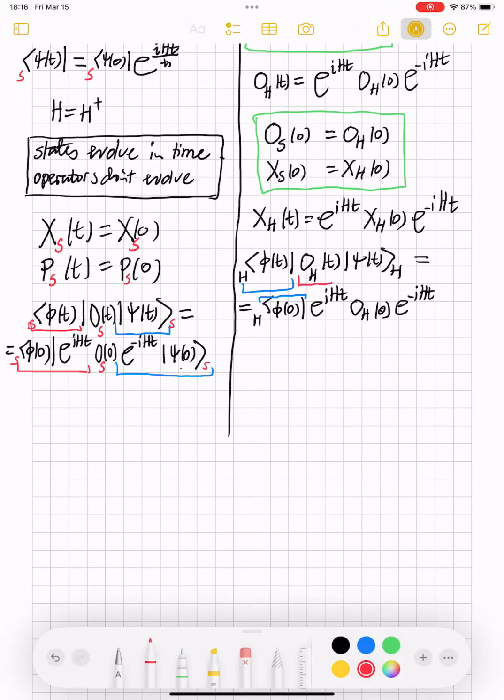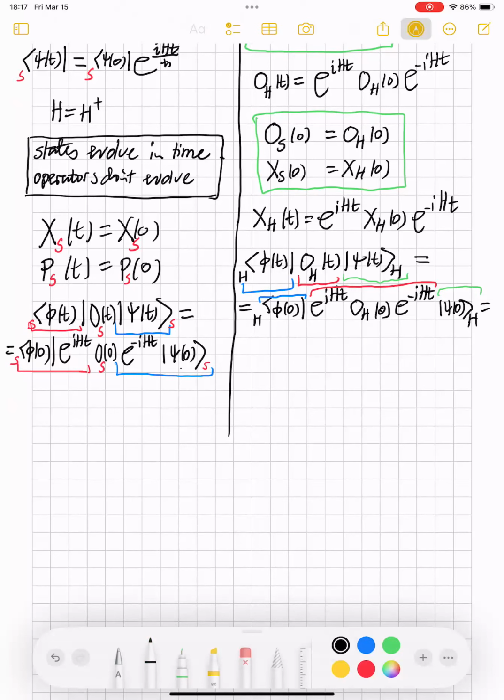I have just used the known time evolution for the Heisenberg operator. And then psi of t, Heisenberg state, is equal to psi of naught, Heisenberg state. So I've just used the time evolution for the Heisenberg state. Good.